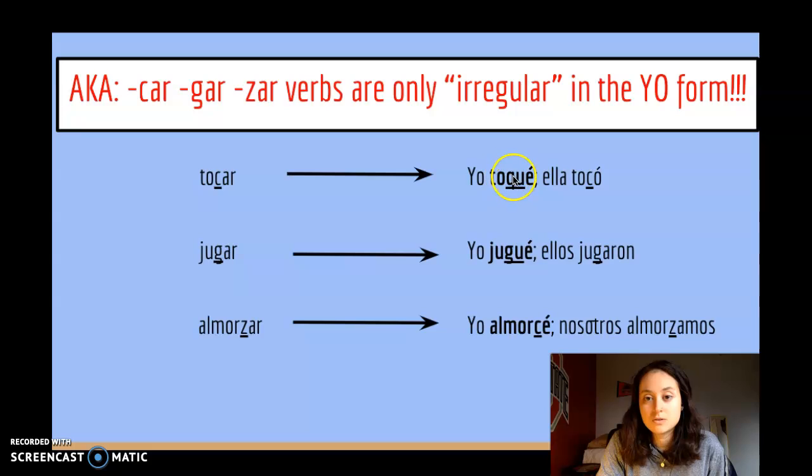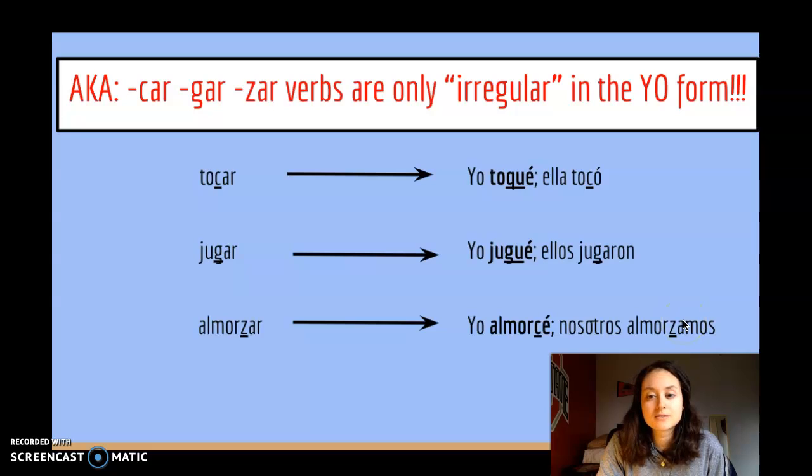C becomes a QU, yo toqué, pero ella tocó. Just the yo form's different, the rest is normal. Yo jugué, jugar. G becomes a GU, ellos jugaron, no U. And then finally, almorzar. Z becomes a C, but it's normal in the other forms.